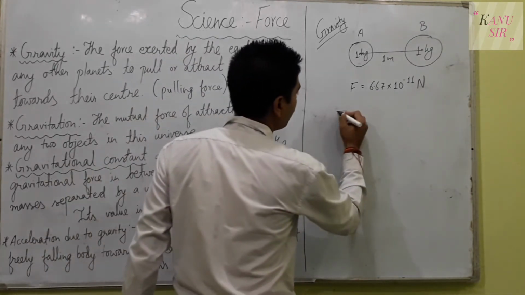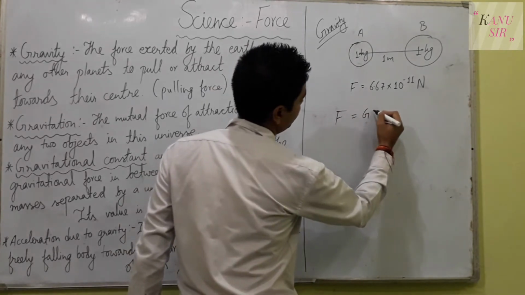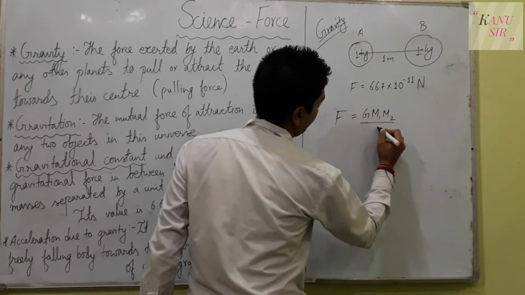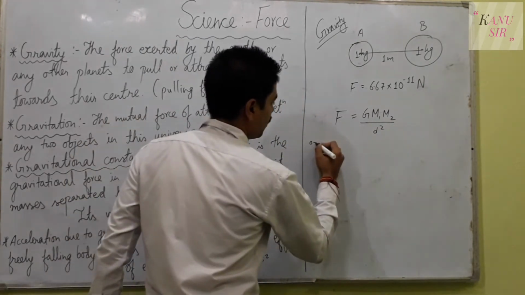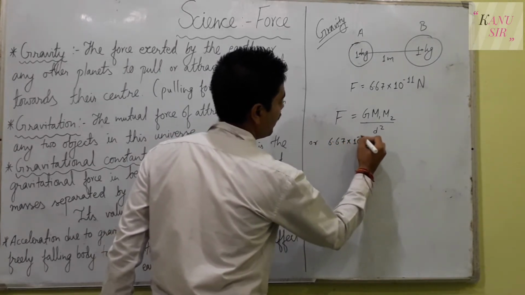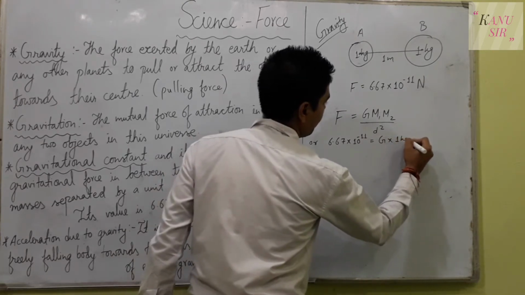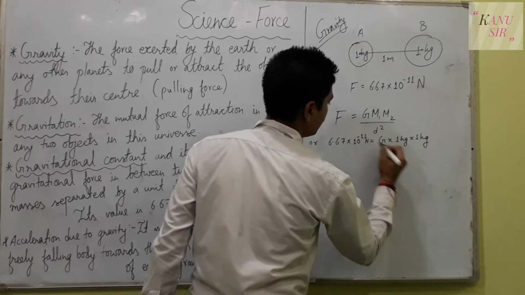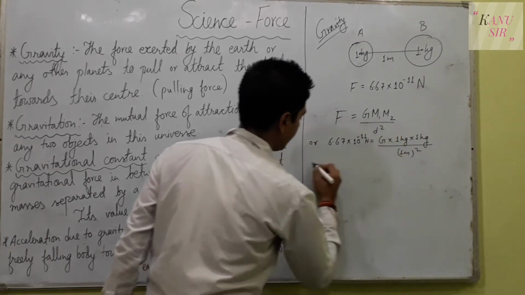And we know the formula of force is equal to G m1 m2 upon d square. Force is 6.67 into 10 to the power minus 11 Newton. One mass is 1 kg, another mass is also 1 kg, and the distance is 1 meter, whole square.